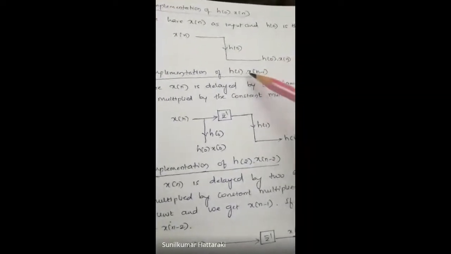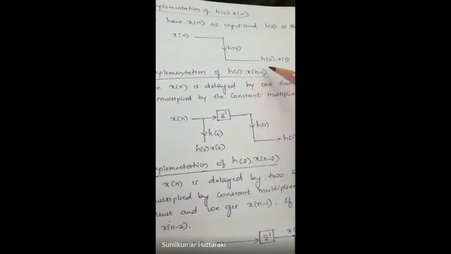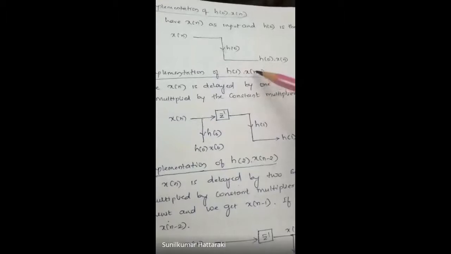Similarly, if you are implementing h of 1 multiplied by x of n minus 1, coming to this part, observe here: x of n is delayed by one time unit. X of n delayed by one means x of n minus 1, what does that mean?